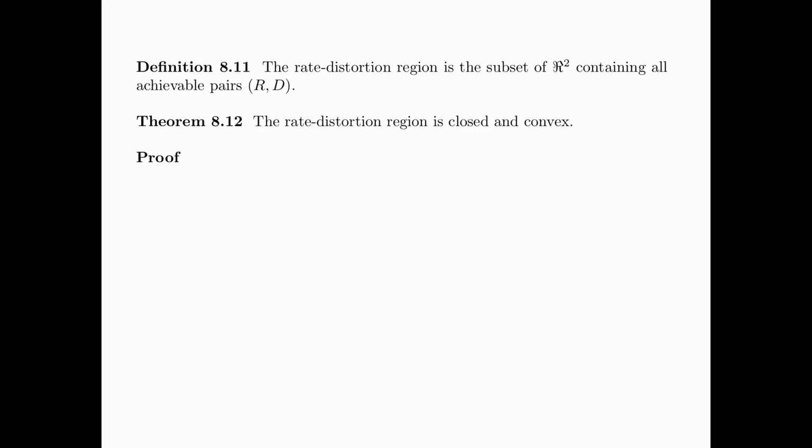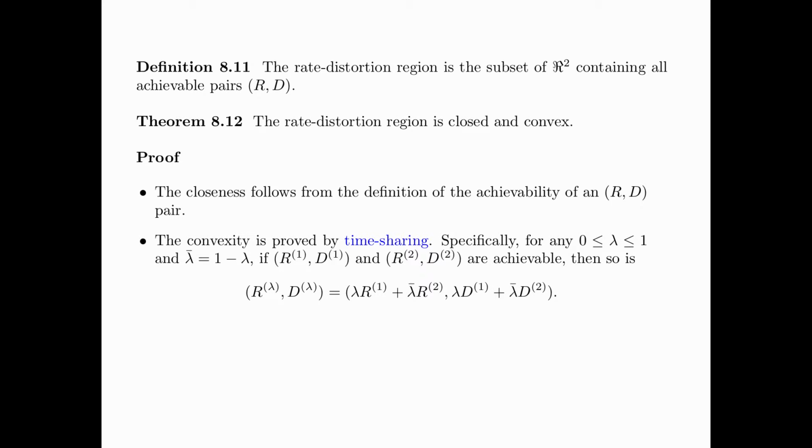Theorem 8.12 gives a basic property of the rate distortion region. It says that the rate distortion region is closed and convex. The proof is very simple. First, the closedness follows from the definition of the achievability of an (R, D) pair. Second, the convexity is proved by a technique called time sharing.